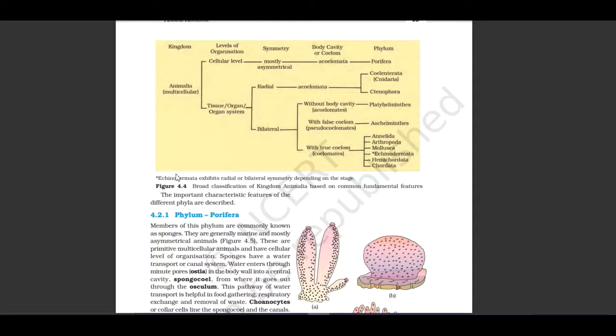In radial symmetry, the body cavity is acoelomate, and phylum Coelenterata, that is also called Cnidaria, and Ctenophora are included in this radial symmetry. In bilateral symmetry, without body cavity, acoelomate is Platyhelminthes; with false coelom, pseudocoelomate, Aschelminthes; with true coelom are Annelida, Arthropoda, Mollusca, Echinodermata, Hemichordata, and Chordata.